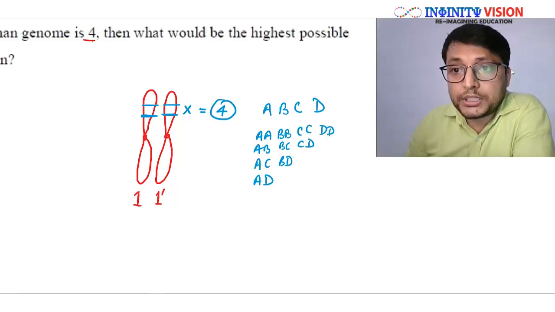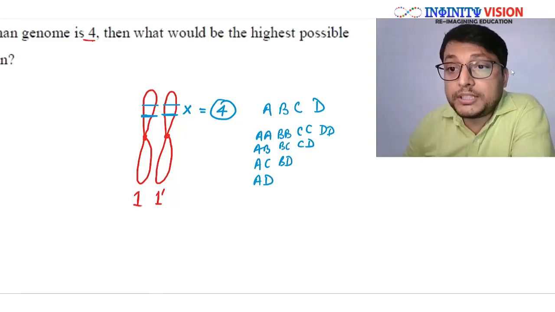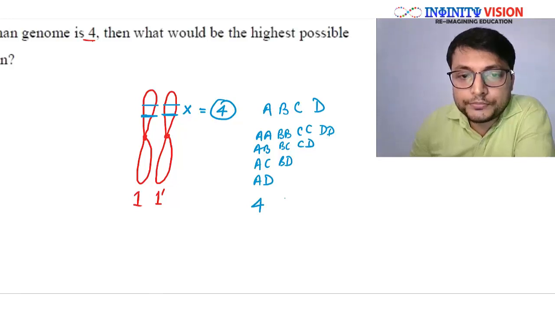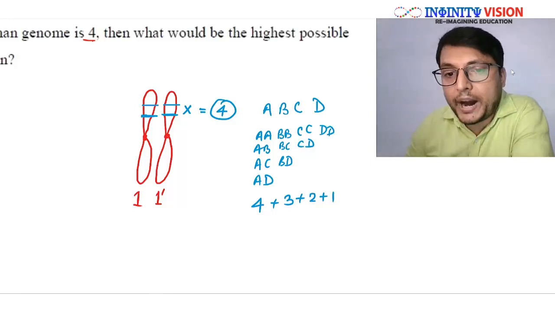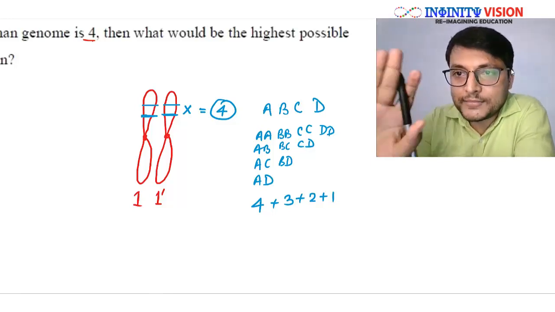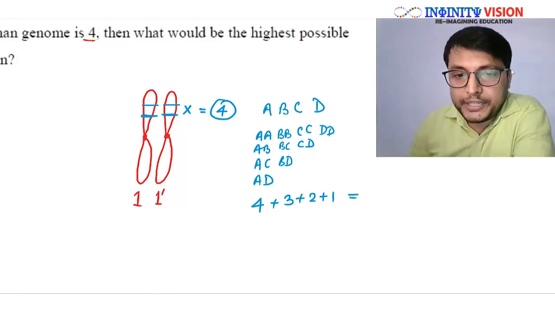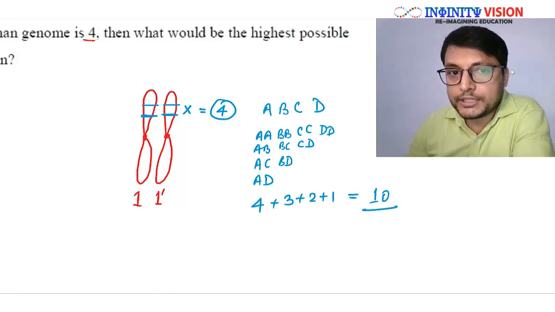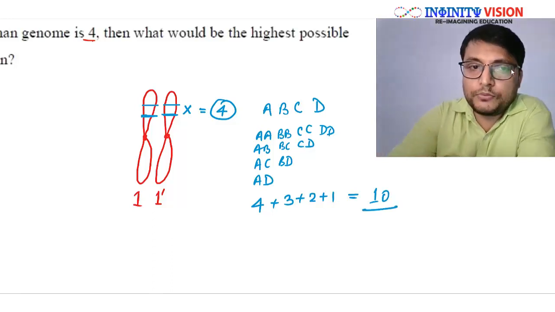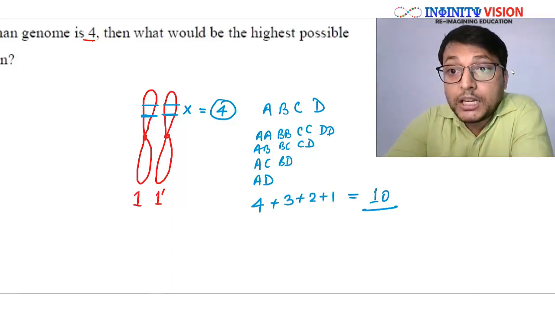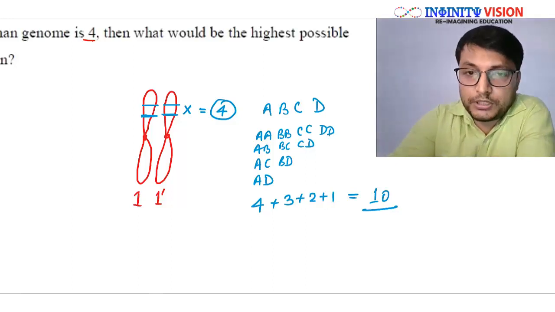Are you getting it? Other than this, there is no other combination possible. So the total number of genotypes or types of genotypes that you can find is, see here, 4 plus 3 plus 2 plus 1. Getting it? Now, for your better understanding, this will be equal to how many? 7, 9 and 1, 10. Are you getting it? So for this question, the answer would be 10. Okay, but that is simply the answer. Let us talk something more about this question or such questions.